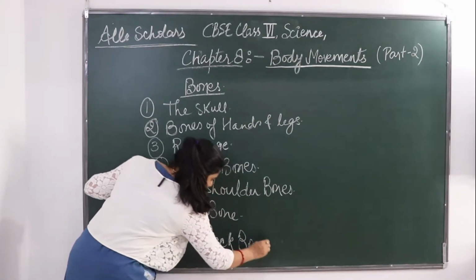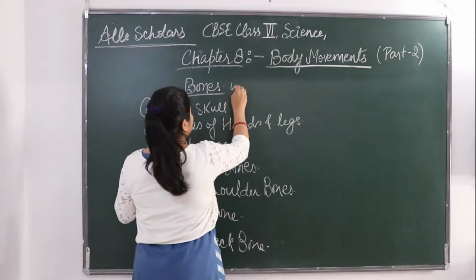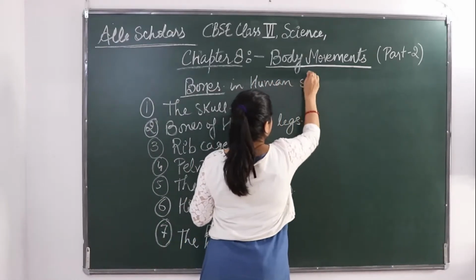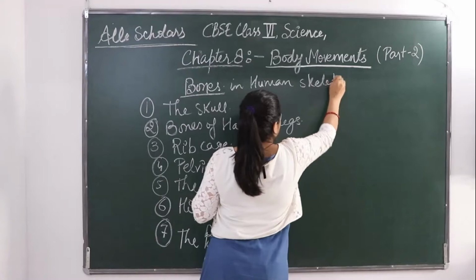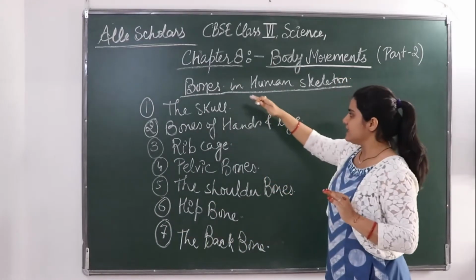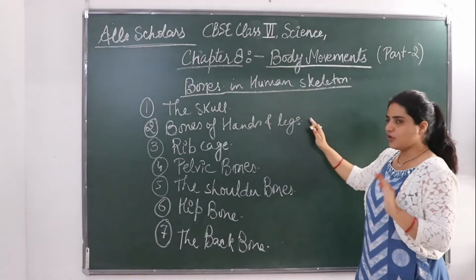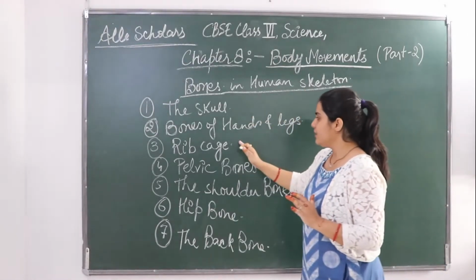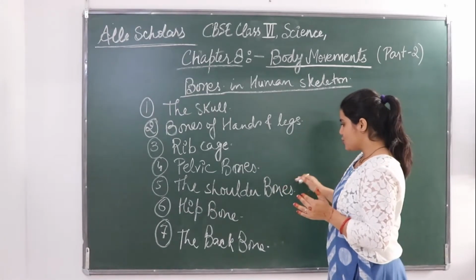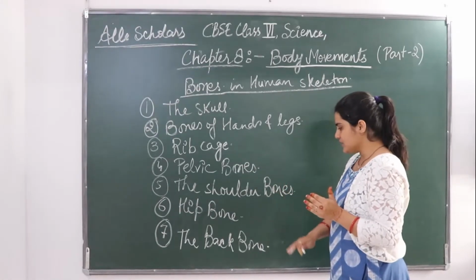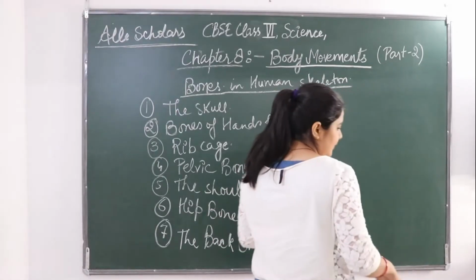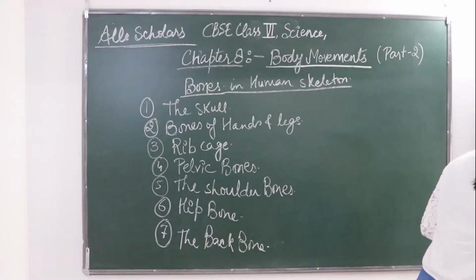So if we talk about the bones in the human skeleton, they can basically be classified into 7 types. The skull bone, the bones of hands and legs, rib cage, that is the chest bone, pelvic bones, the shoulder bones, hip bones and the backbone. Okay, so let's start with the skull.